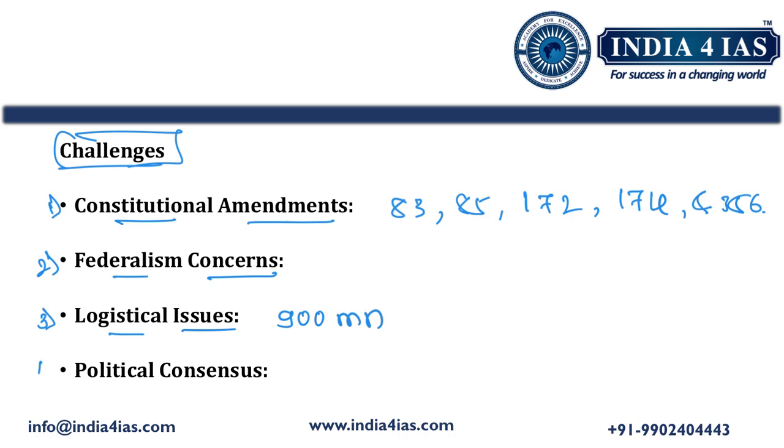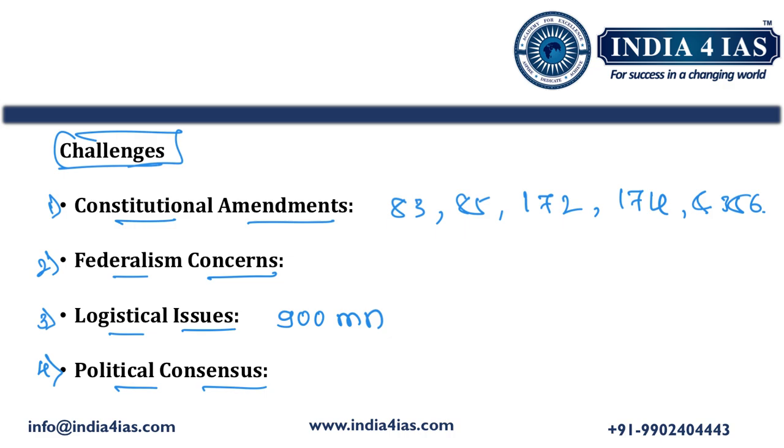Then the fourth challenge is political consensus. Achieving consensus among all political parties is difficult, especially since regional parties may fear losing their distinct political identity if state and central elections are held together. So these are a few challenges associated with one nation, one election.